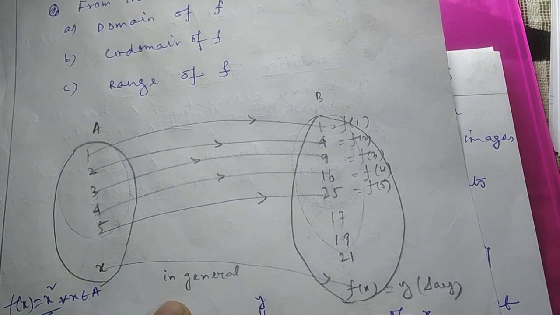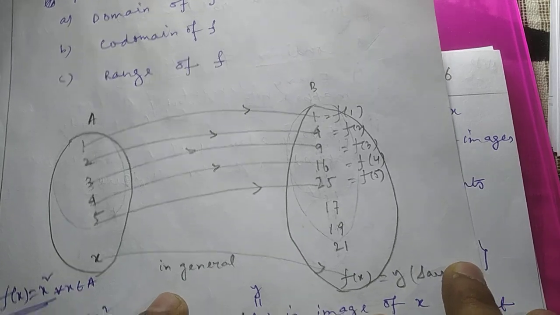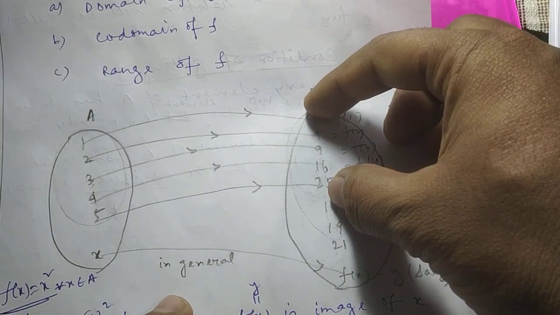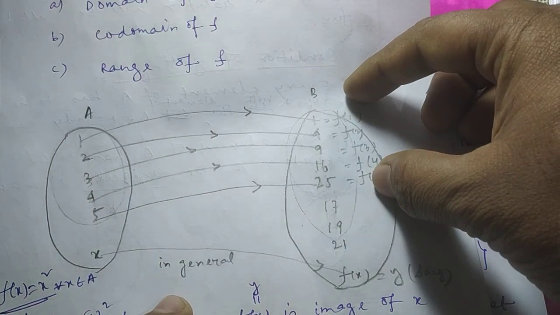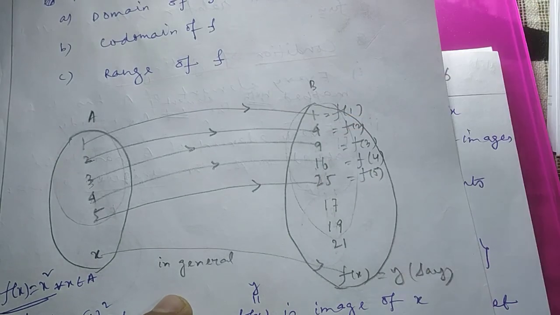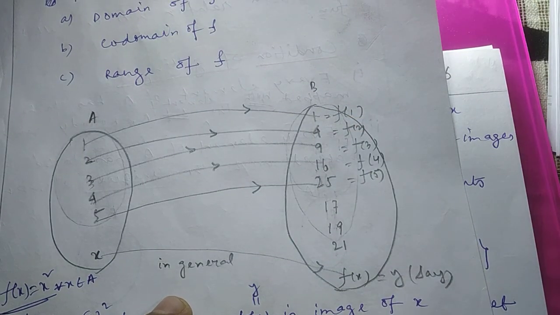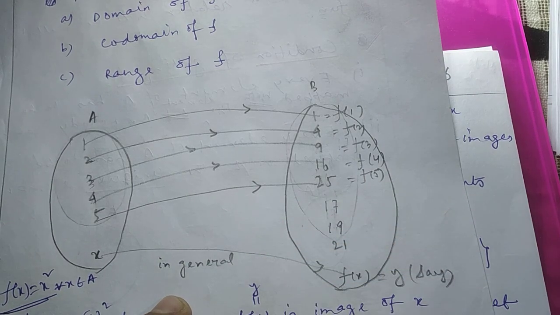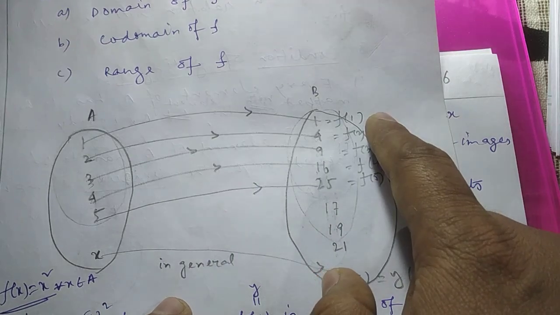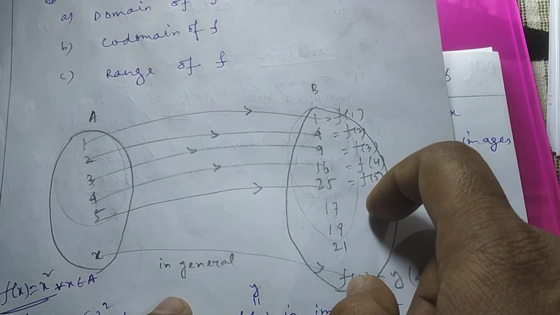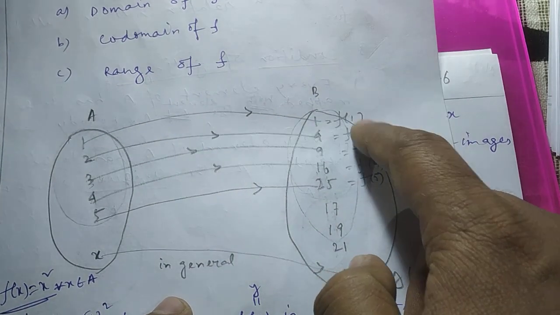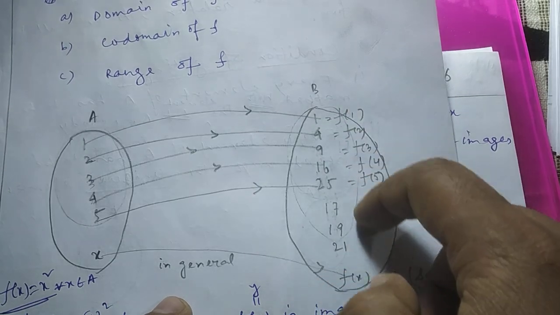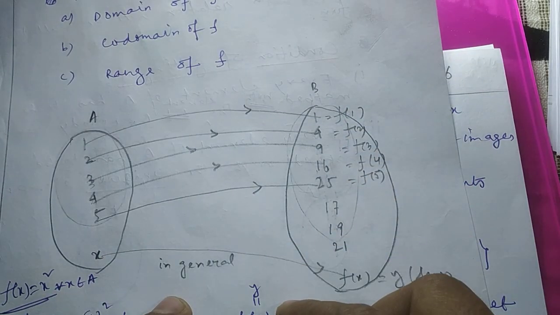So if I ask what is the meaning of range, the range is the set of all f(x), the set of all images, or you can say the set of all outputs. Again, if I ask about the meaning of range, instantly you have to remember range is nothing but the set of all images, or the set of all f(x), the set of all outputs. You can say any one. Everything is understood.